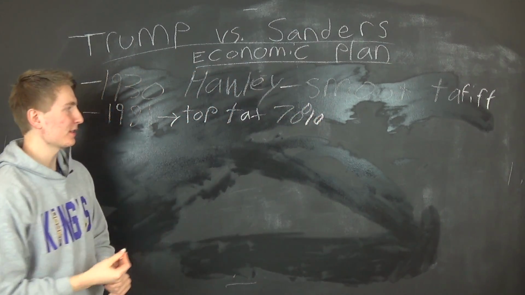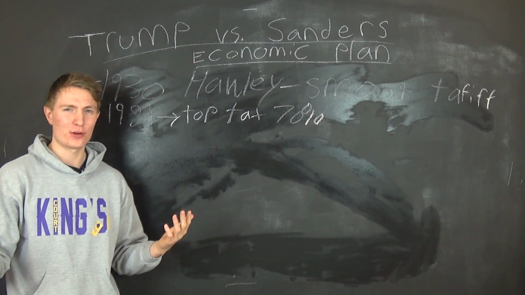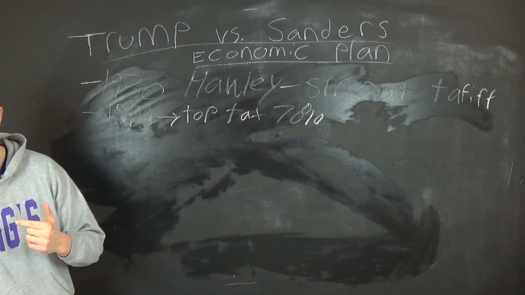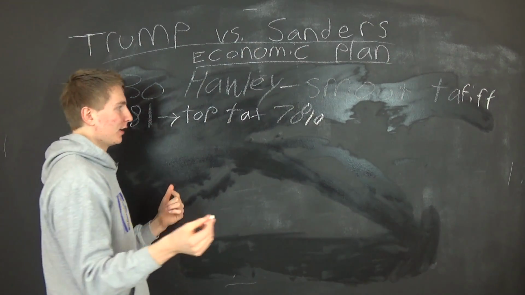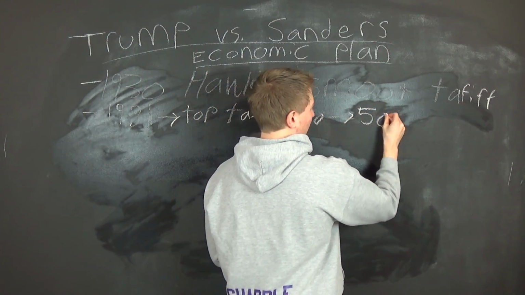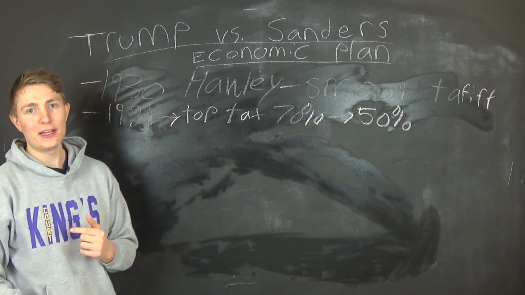Top tax rate was at 70% for the richest of the rich. For the average person, it was like 40% or 45% or something like that. But the top tax rate was 70%. So what he did was he reduced it to 50%, which many liberals did not like.